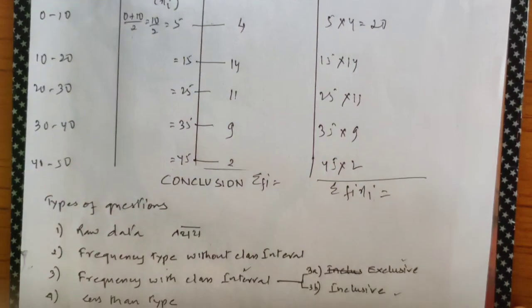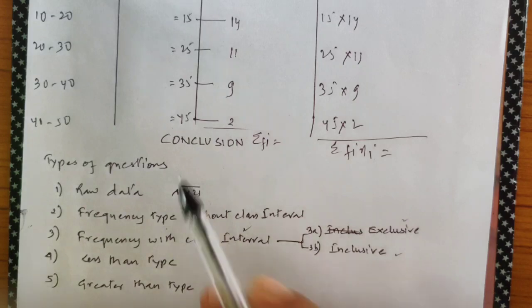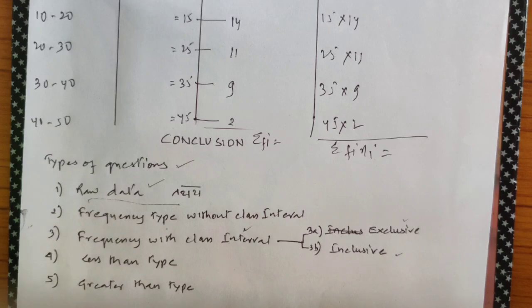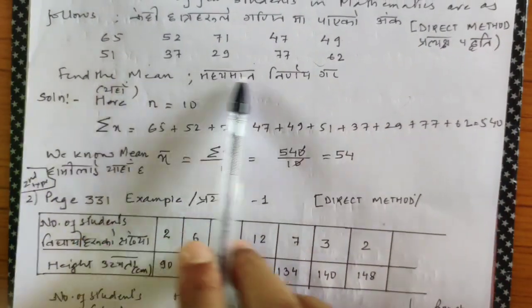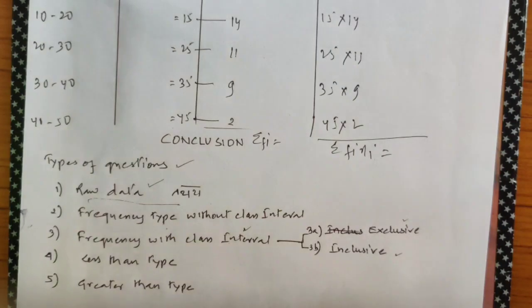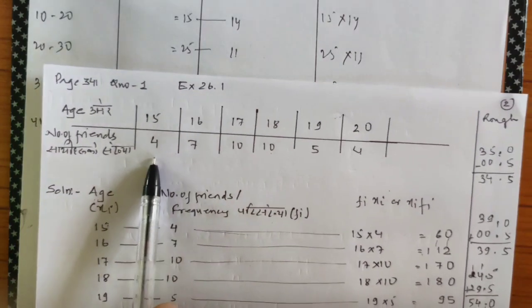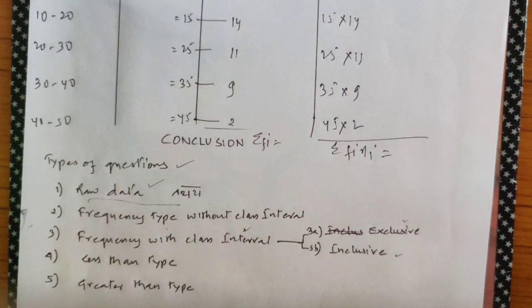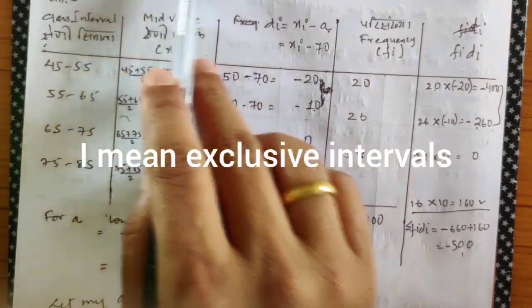Okay, now up to now, what are the types of varieties that we have done? Look at types of question. Raw data type, where no frequency was given. Remember raw data type. Let me try to show you. Give me a minute. Yes, this is a perfect example of raw data type. Then we go to frequency type without class interval. This one, frequency was given but without class interval. Then we go to frequency with class interval. I've taught you all frequency with class interval. This variety, people, frequency with class intervals.